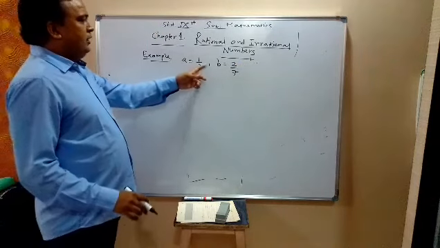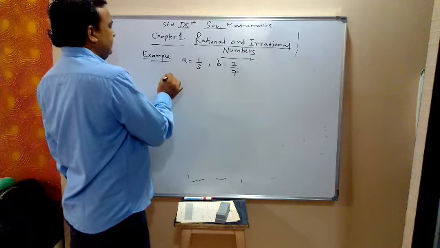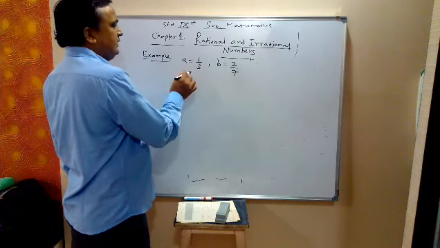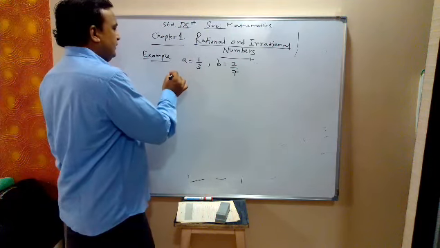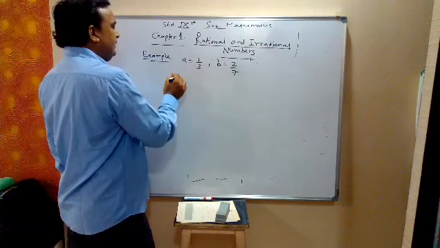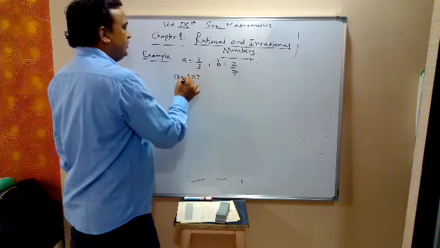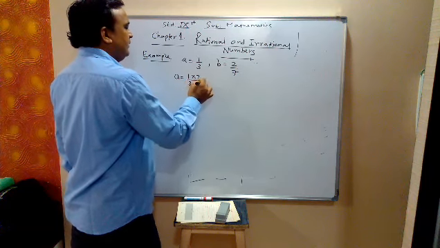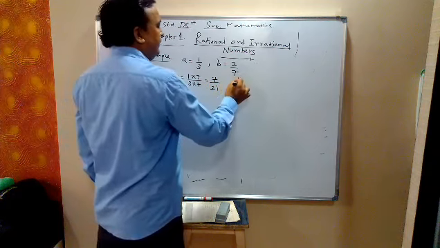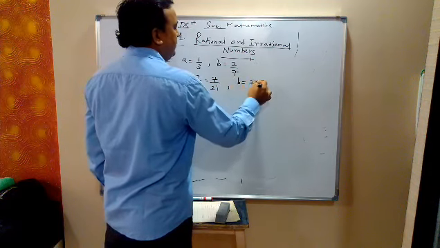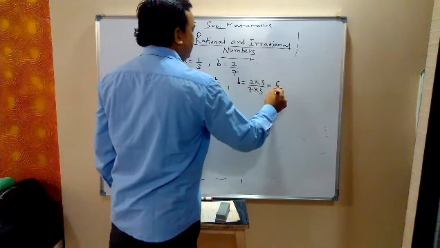Now which is smaller and which is greater? We make the denominators equal. A is 1 into 7 upon 3 into 7, that is 7 by 21. B is 2 into 3 upon 7 into 3, that is 6 by 21.